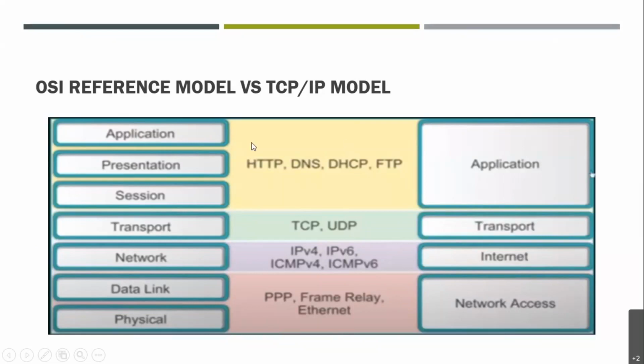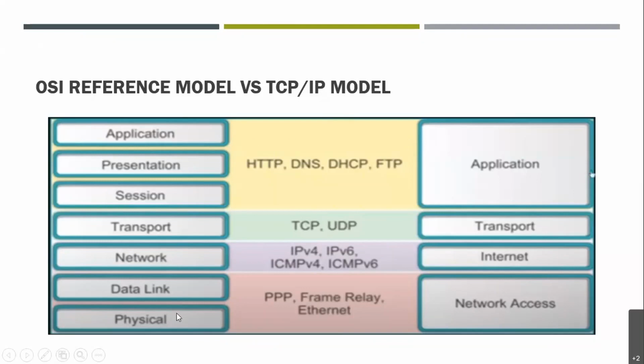On the left side we have the OSI reference model. The OSI reference model has 7 layers, and the TCP/IP model has 4 layers. As you can see, OSI is a reference model. We call it a reference model because TCP/IP was the implemented model on the internet, right? OSI is more of a theoretical model, but the things that we do in the TCP/IP model in practical implementation are more referenced from the OSI model, right?